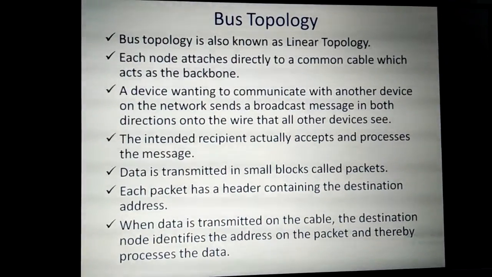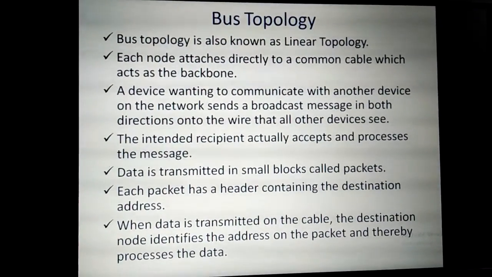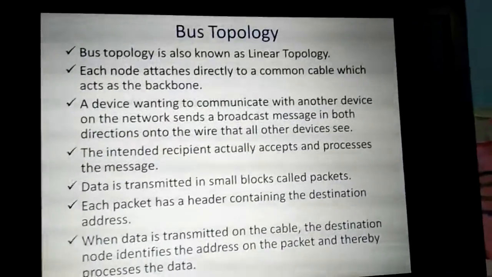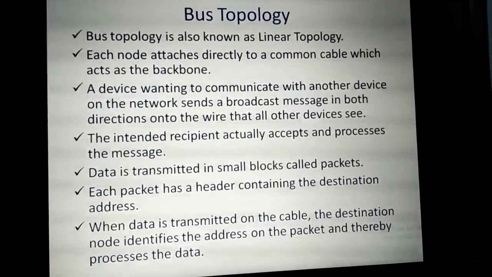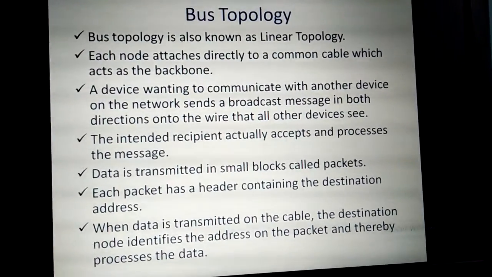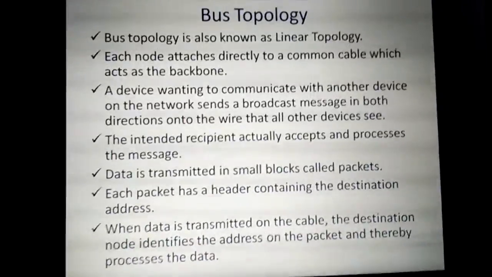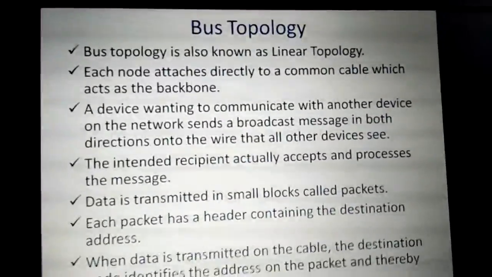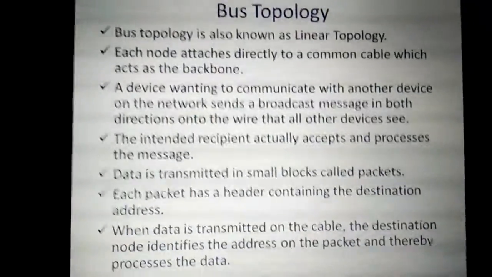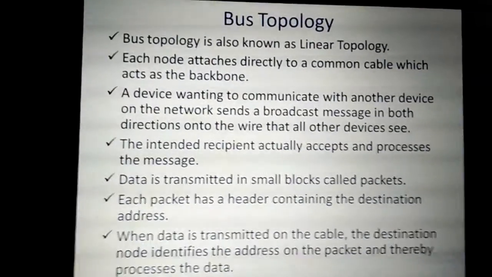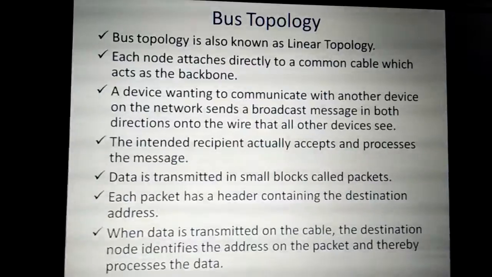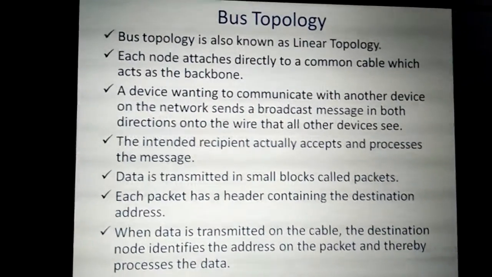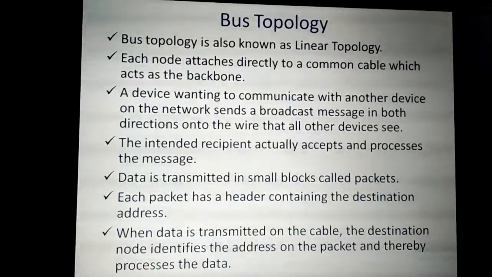Next topology is bus topology. This is one of the simplest and easiest topologies to install. Bus topology is also known as linear topology. Why is it known as linear topology? Because all the nodes are connected one after another using a common cable. That's why it is known as linear topology. Each node attaches directly to a common cable which acts as the backbone. That common cable is otherwise called the backbone of this topology.